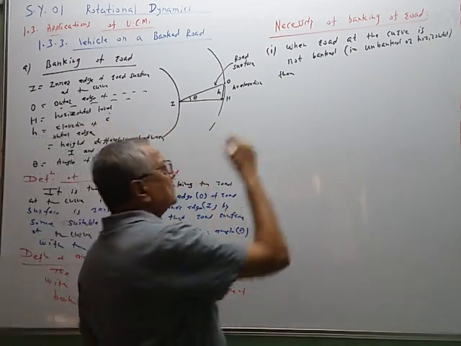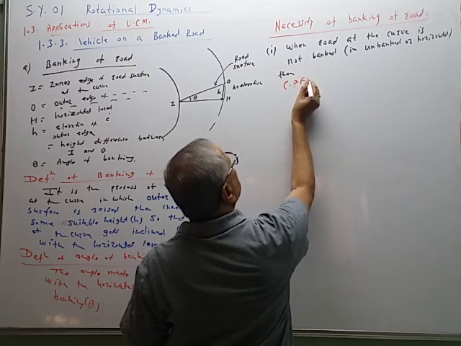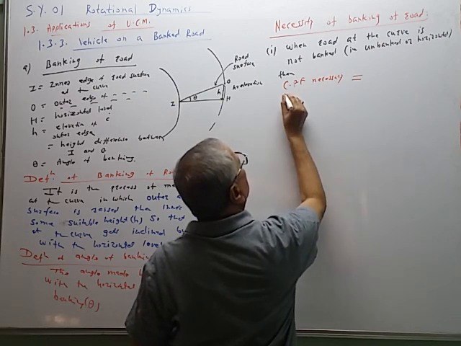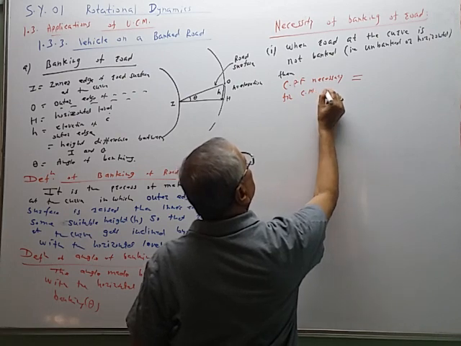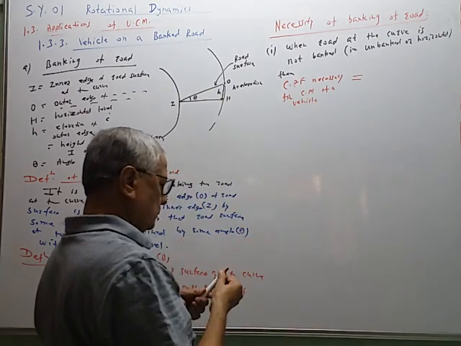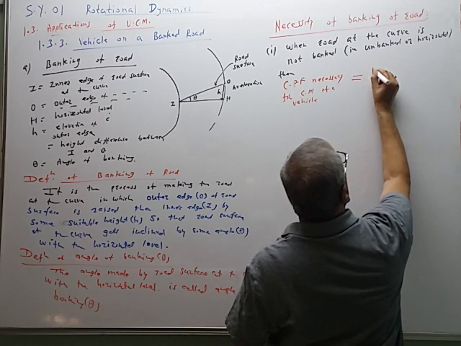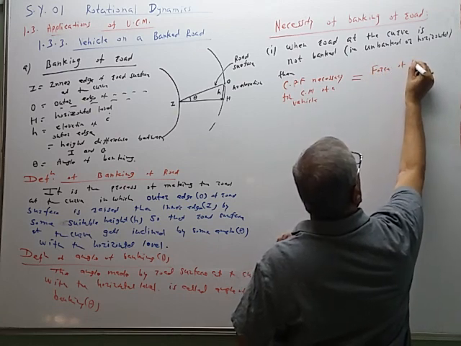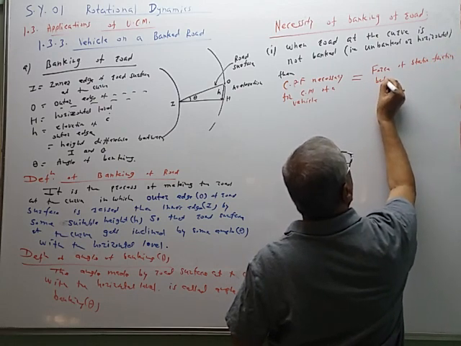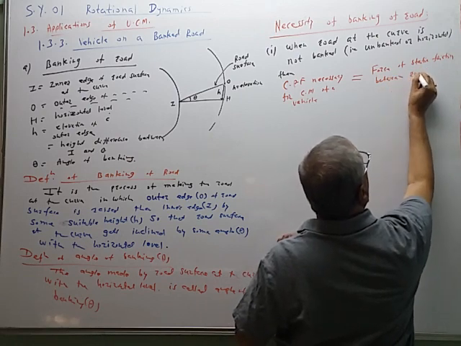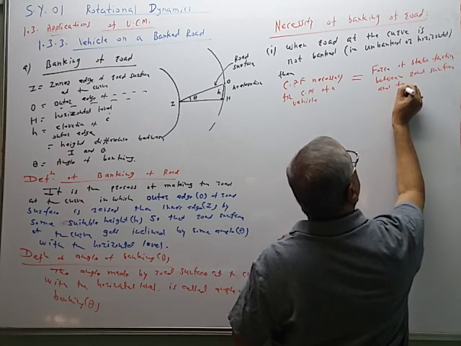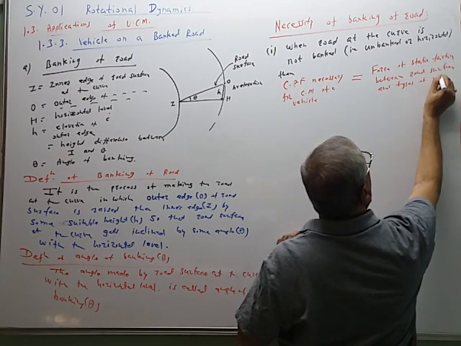we already know this equation. Then the centripetal force necessary for circular motion of a vehicle is provided by the force of static friction between the road surface and the tires of the vehicle.